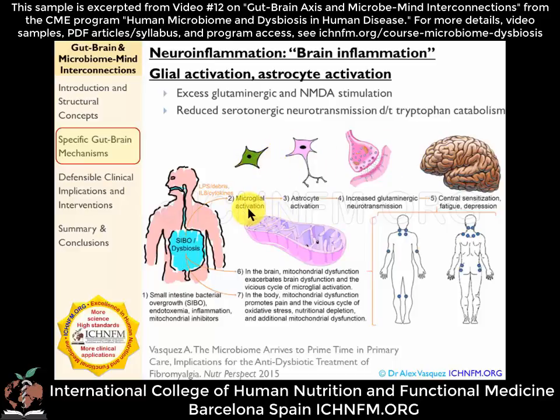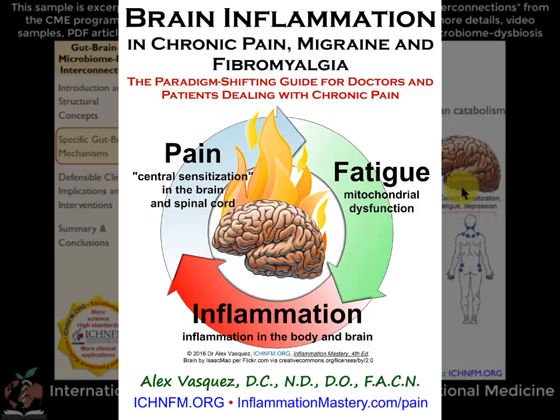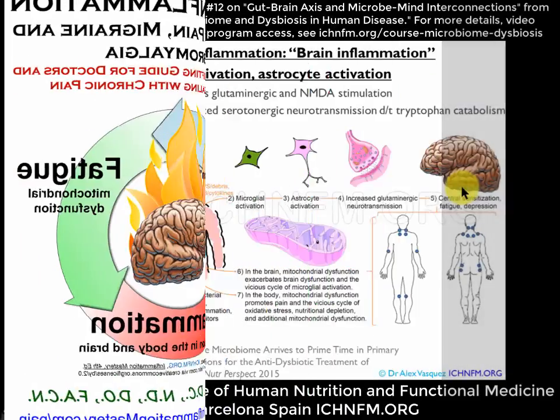Neuroinflammation begins with microglial activation, leading to astrocyte activation, leading to increased glutamatergic neurotransmission, leading to neuroinflammation, or more generally, brain inflammation. And this has clinical consequences, including anxiety, depression, and increased perception of persistent pain.